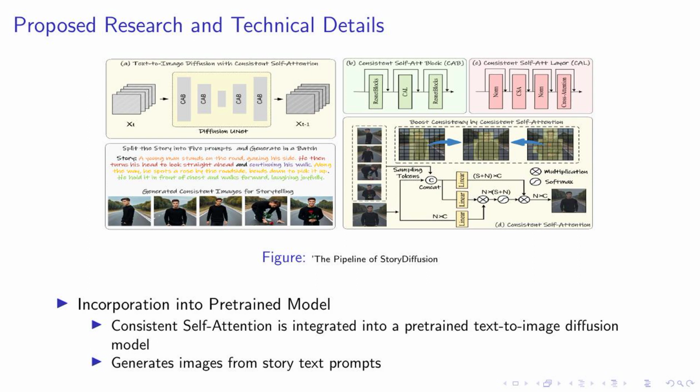By splitting a story text into several prompts, we can generate a series of images that not only narrate the story effectively, but also maintain consistency in terms of character identity and attire. This is a significant step forward in the field of image and video generation, offering a new way to create engaging and consistent visual narratives.